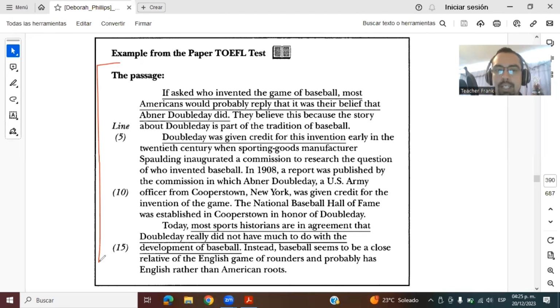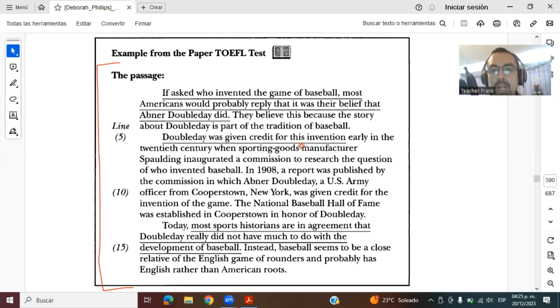Okay, so here it says, if asked who invented the game of baseball, most Americans would probably reply that it was their belief that Abner Doubleday did. They believe this because the story about Doubleday is part of the tradition of baseball.